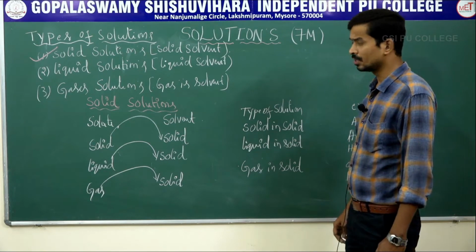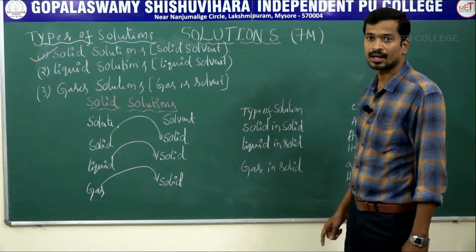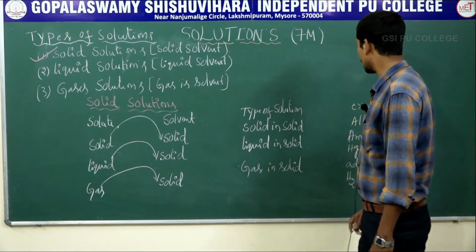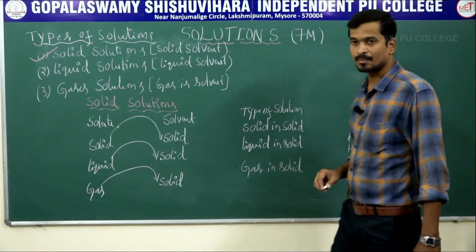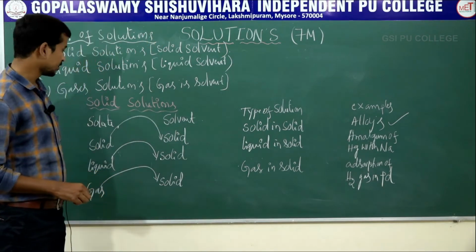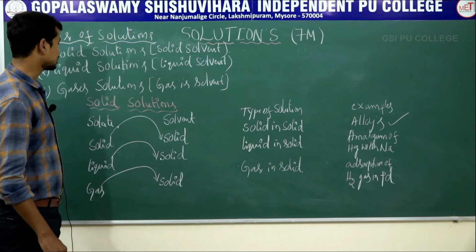In your exam, you may be asked to give an example for a solution where both solute and solvent are solid. It is alloys. Give an example for a solution in which the solute is a liquid and the solvent is a solid. These are the examples of the first classification.